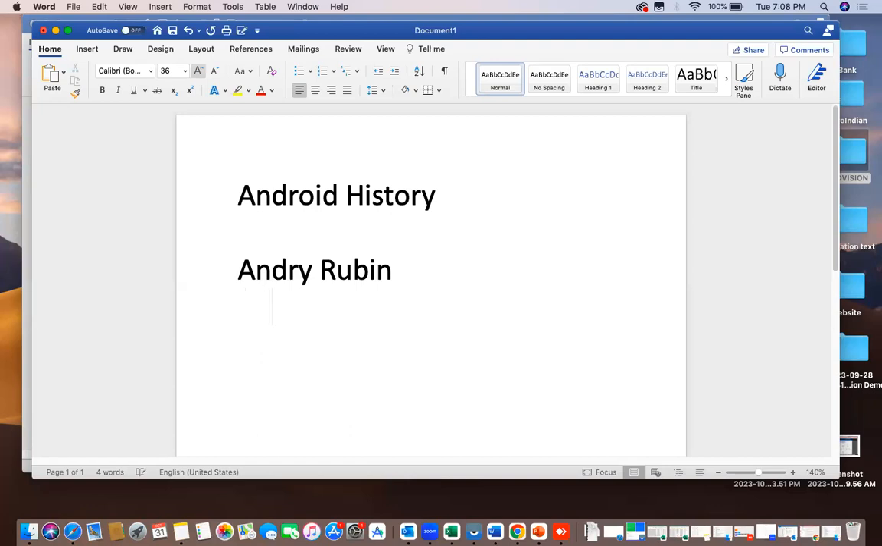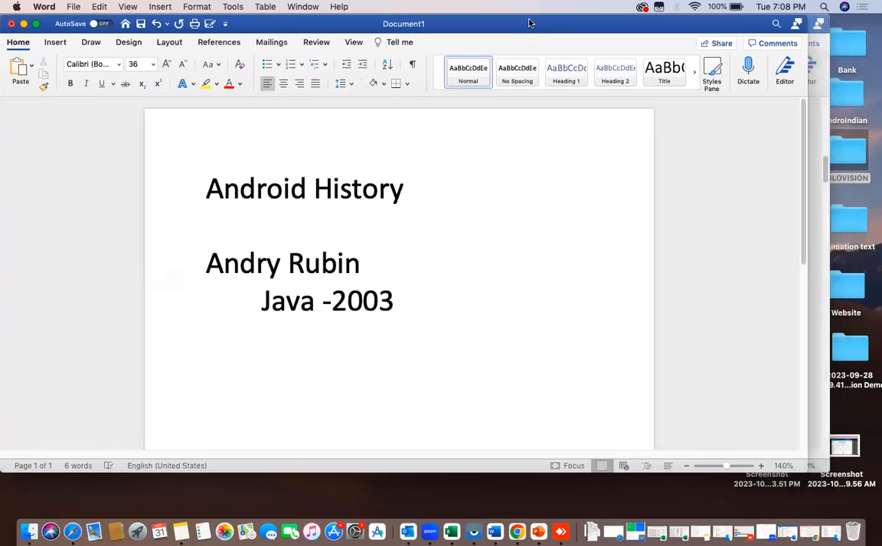So how this R&D started, that we will discuss in detail here first. In 2003, Andy Rubin was a Java developer. So he was a Java developer in the year 2003. One day he went to a shop to buy a digital camera.